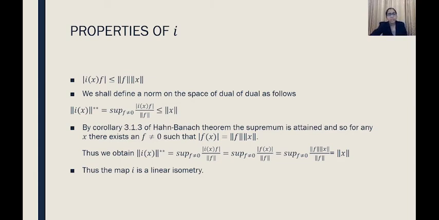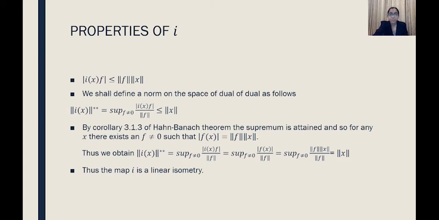Now one more thing that we can obtain from the corollary of the Hahn-Banach theorem related to linear functionals is as follows. Just recall corollary 3.1.3. It states that the supremum can actually be attained. So for any x we can find a non-zero linear functional f such that modulus f of x is equal to norm f into norm x. We have discussed this corollary before, so you can just go through it. This is what the statement of the corollary is. So with the help of this, what can we obtain?